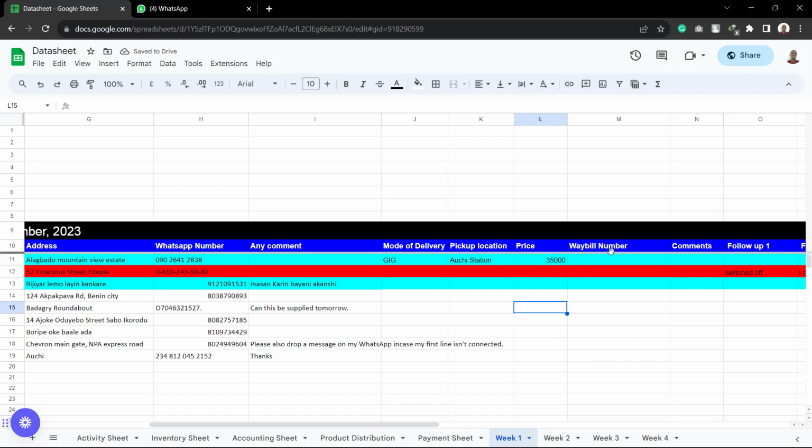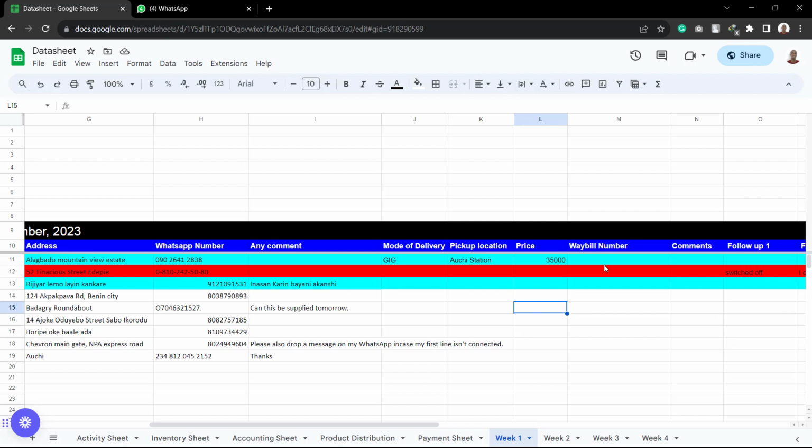Now the order numbers are of two types. When you create your shipment, GIG is going to give you an order number that starts with PRE. When they now process it on their end and they send it out, they are going to change that PRE number into another number that starts with 13 something something something.